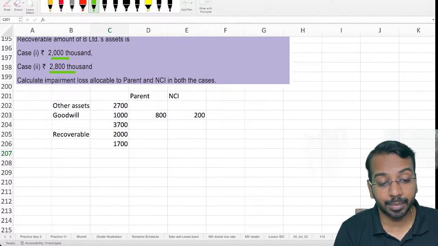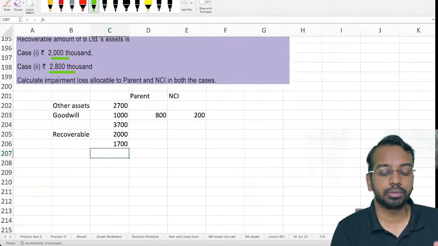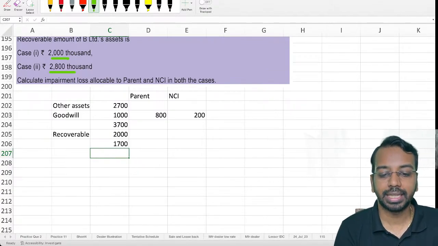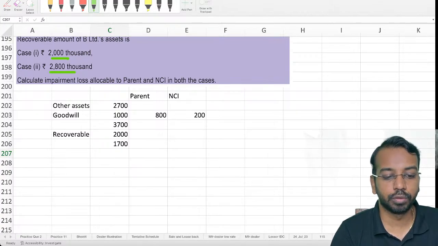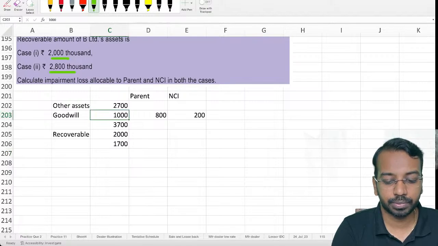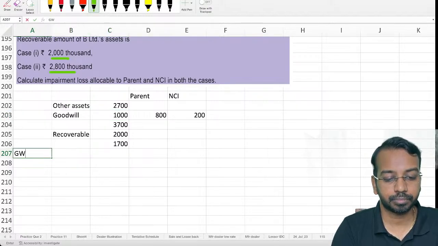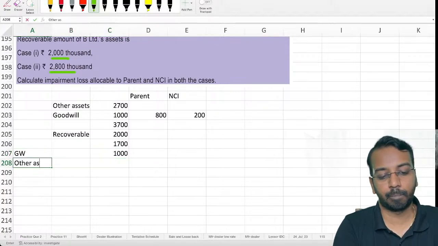Now, the impairment loss of 1700 should be allocated first to goodwill, then to other assets. Goodwill is 1000, so goodwill takes 1000. Other assets take 700.